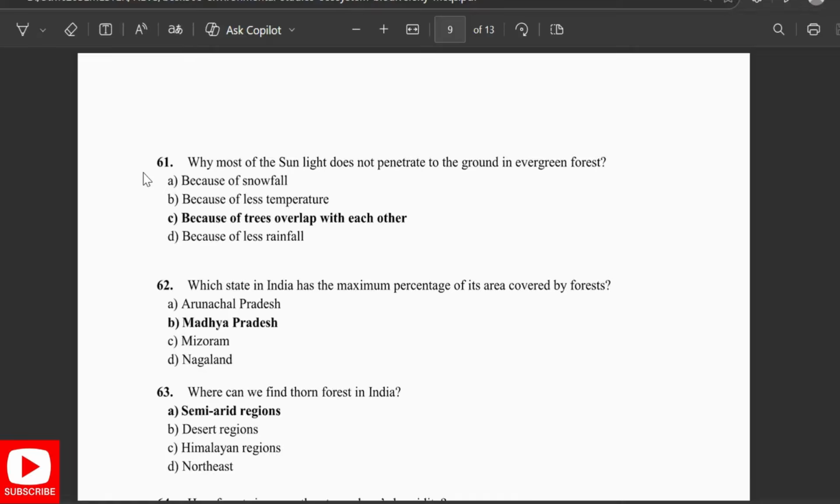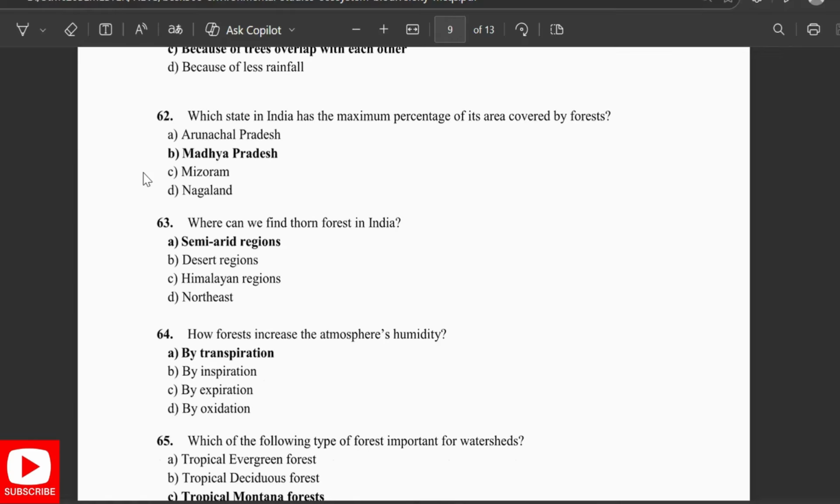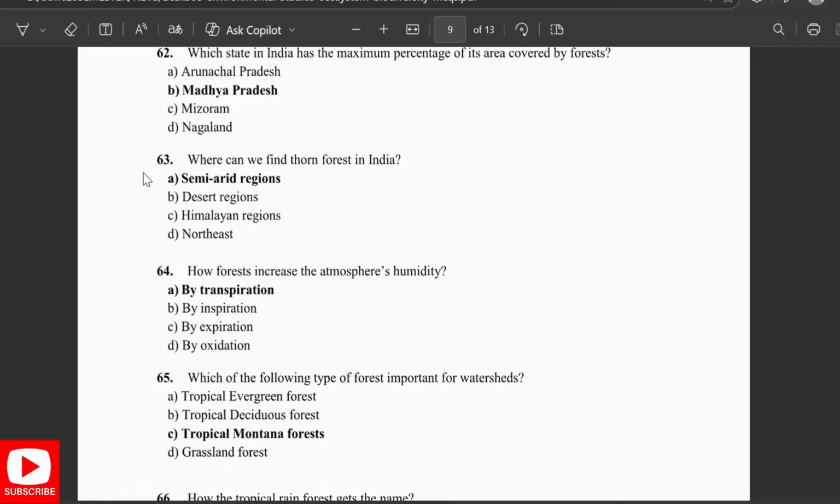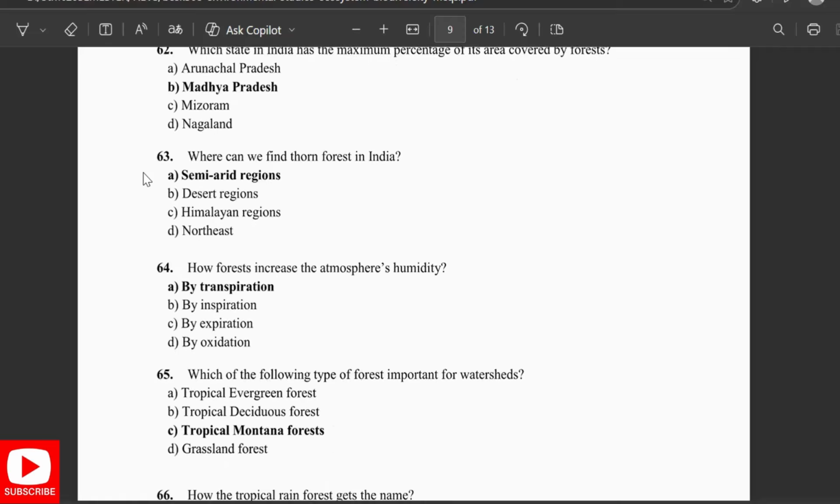Why does most of the sunlight not penetrate to the ground in the evergreen forest? Because the trees overlap with each other. Which state in India has the maximum percentage of its area covered by forest? Madhya Pradesh. Where can we find the thorn forest in India? Semi-arid regions. How do forests increase the atmosphere's humidity? By transpiration. Which of the following types of forest is important for watersheds? That is the tropical montane forest.